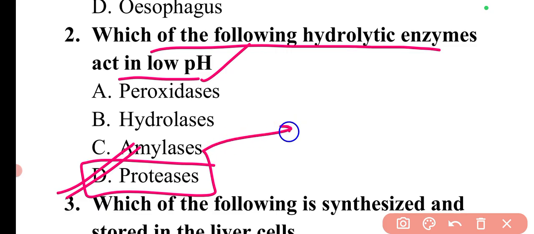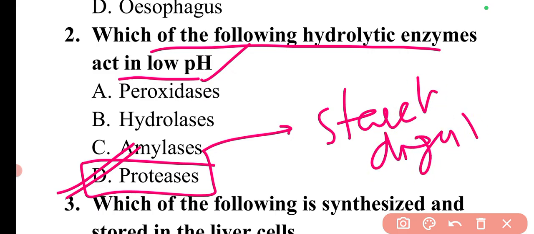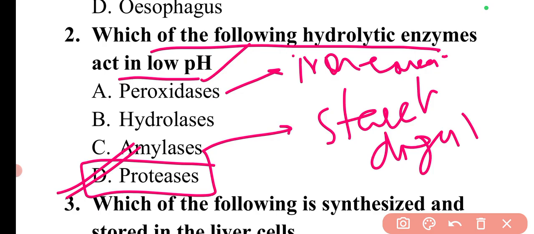Then there are amylases. It is a starch digesting enzyme. Then there are peroxidases. Peroxidases are iron containing enzymes, mostly found in plants, but also present in leukocytes and milk. They catalyze the dehydrogenation of various substances in the presence of hydrogen peroxide.